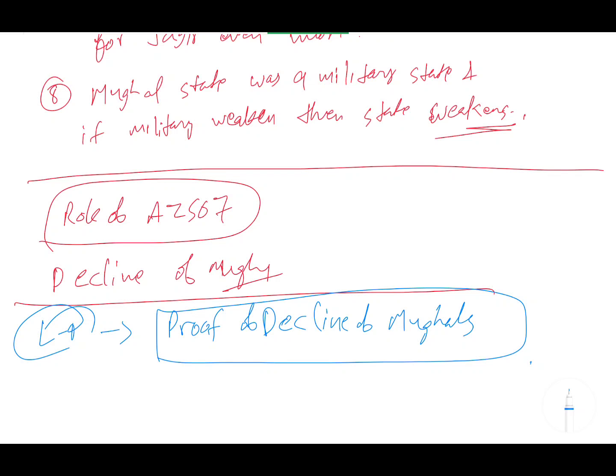Then Jahandar Shah, 1712 to 1713. Then Farrukhsiyar, 1713 to 1719. Then Muhammad Shah, 1719 to 1748. You have seen that within a time frame of 40 years, 4 or 5 Mughal emperors changed. So this is the fact that you can add to the subjective points that I have given in this lecture. That's why I have written this topic, proof of decline of Mughals. That means I will give the facts regarding whatever I have taught in this lecture.